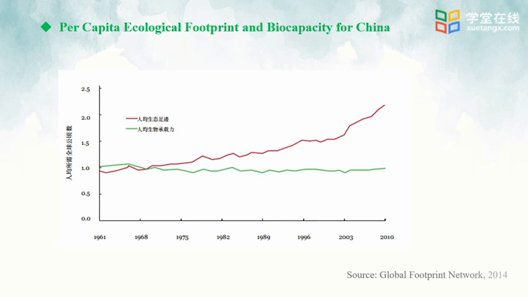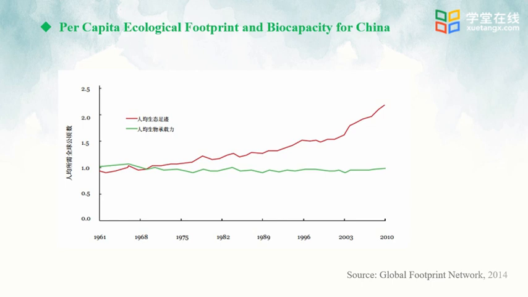What we may learn from this report is the per capita ecological footprint and biocapacity of China. Taking the data of 2010 as an example, we can notice that the red line refers to per capita ecological footprint, and the green line refers to the per capita biocapacity. From this figure, we also notice that before 1968, when China's economy was not well developed, national production carrying capacity and per capita biocapacity were slightly higher than the per capita ecological footprint.